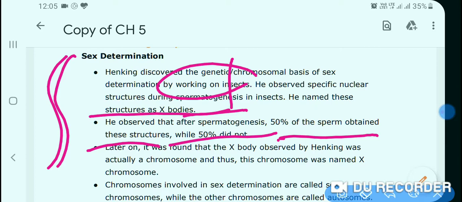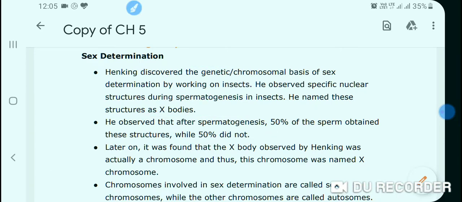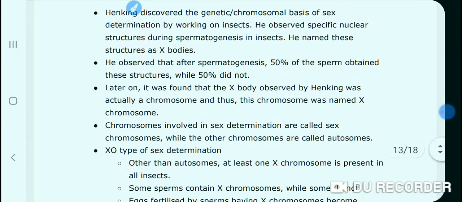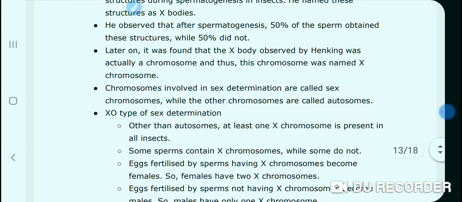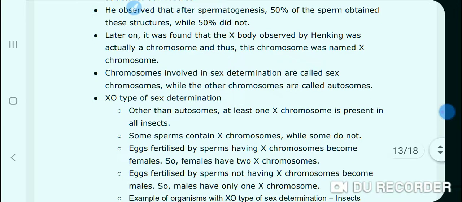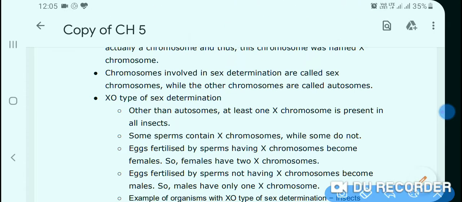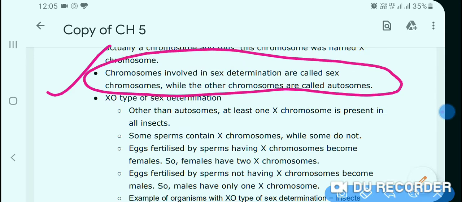Later on, it was found that the X body observed by Henking was actually a chromosome, and thus it was named the X chromosome. The X chromosome is involved in sex determination, so it is called a sex chromosome.